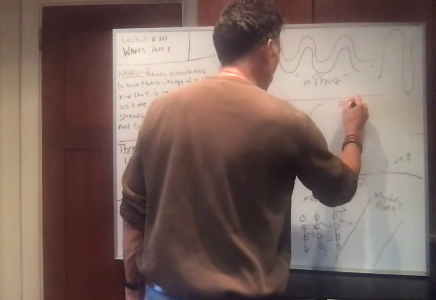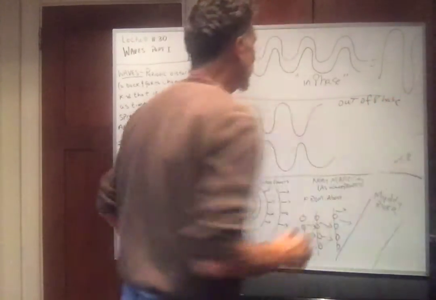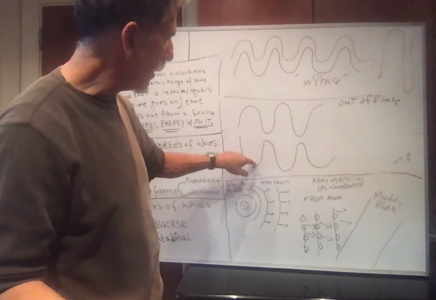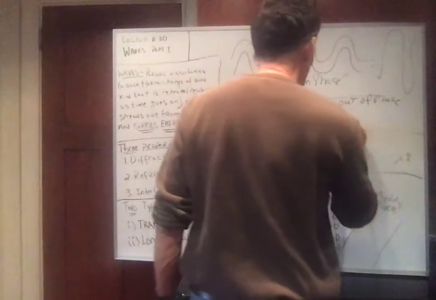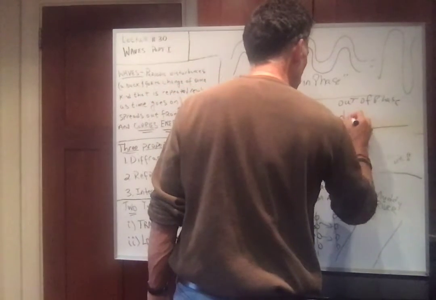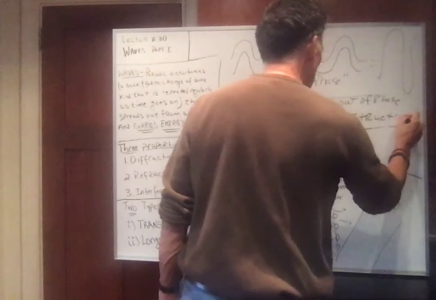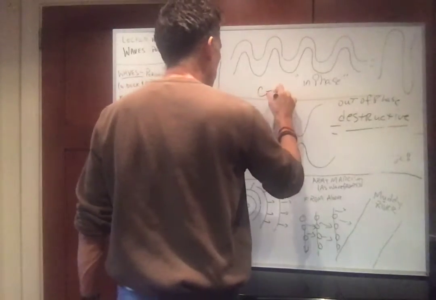Okay? Again, if we have a wave like this, and we have a second wave now out of phase, what happens? This is a max, that's a min, that's a min, that's a max. They cancel each other out. So you get nothing. So when they're out of phase, this is destructive interference. And when in phase, it's constructive interference.